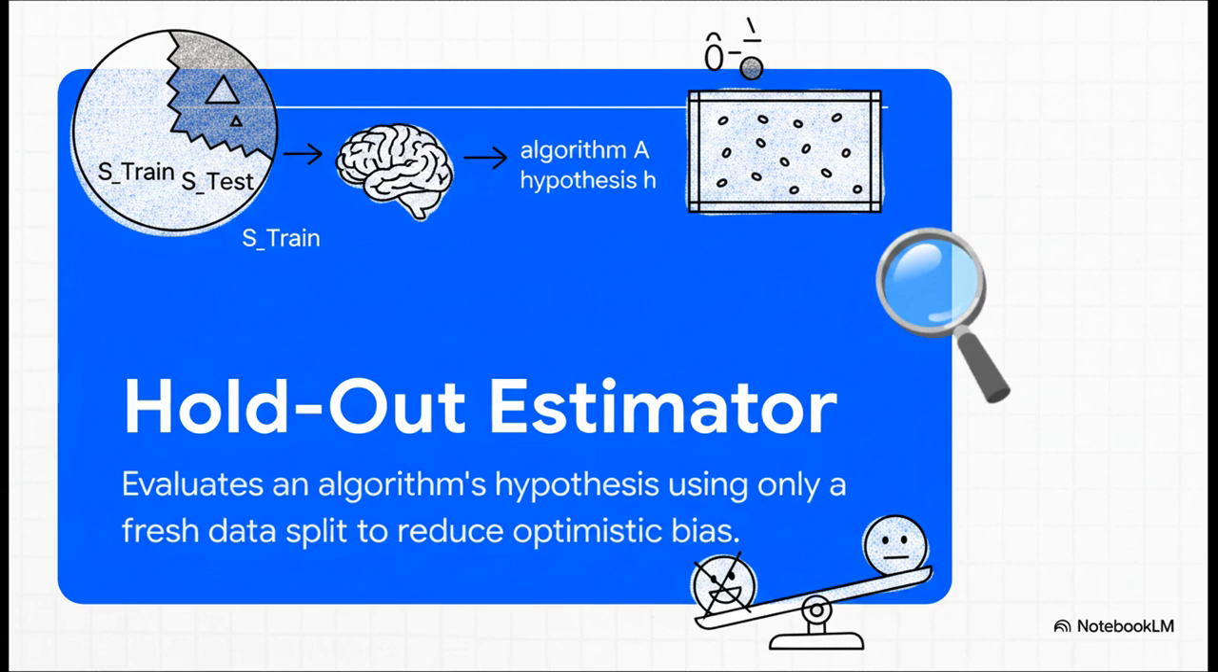To try and get a more honest evaluation, we typically use a holdout estimator. Instead of evaluating on the whole sample, we split our data S into two parts, S-train and S-test. The holdout estimator for an algorithm A, denoted theta hat A, t of S, evaluates the hypothesis H, which, remember, was trained strictly on S-train, using only the fresh S-test data. This is a fundamental remedy to reduce bias, giving us a much more honest look at the algorithm's expected holdout